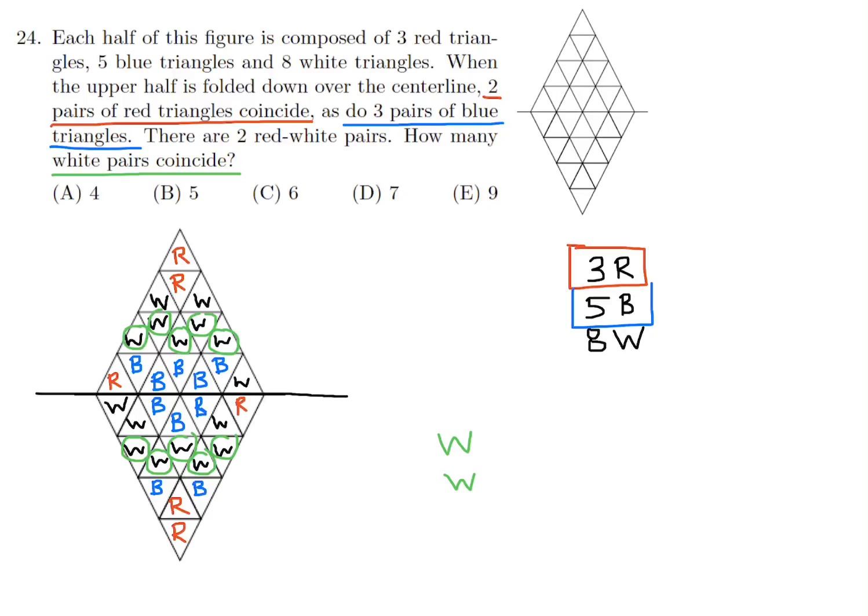Are there any more? These 2 white ones at the top here do not match. They actually will match with the blue, and then all the ones that are white here. This one is white, red. That one is blue, white. This one is blue, white, white, red. Okay, so there's only 5 white-white pairs. So the answer for number 24 is B.